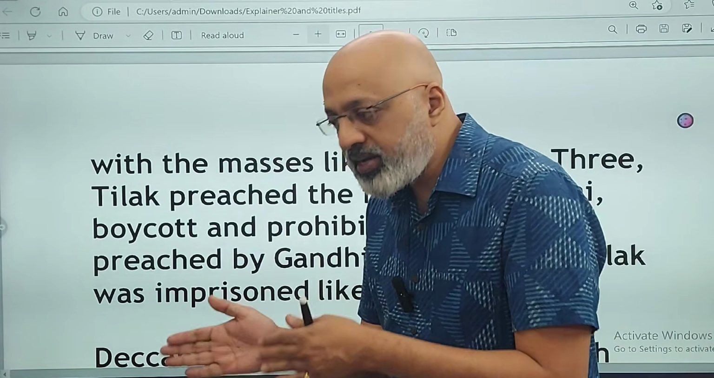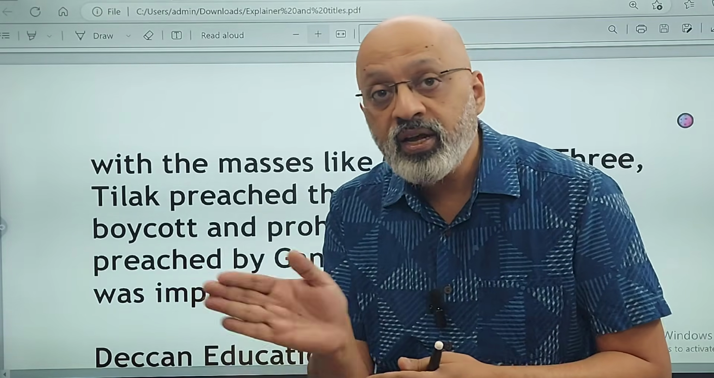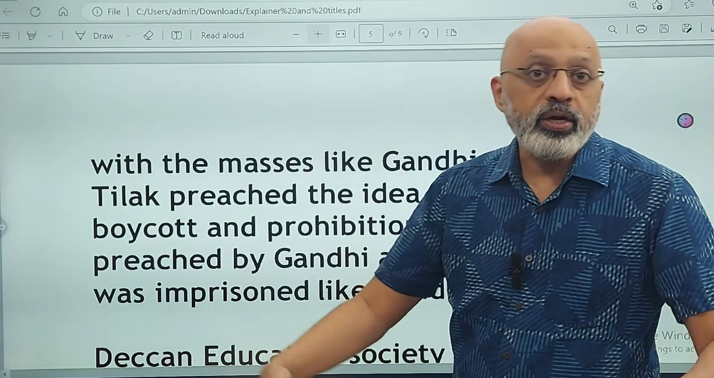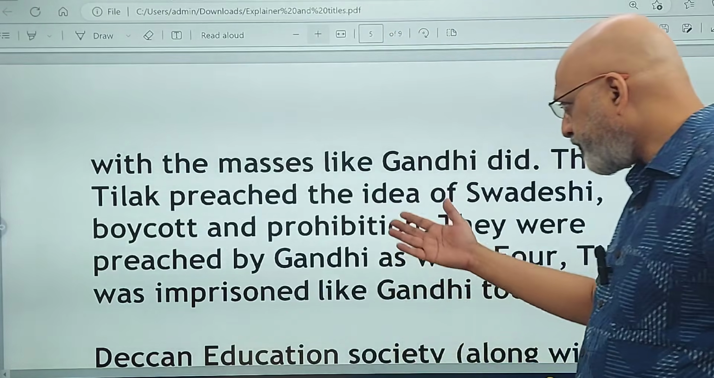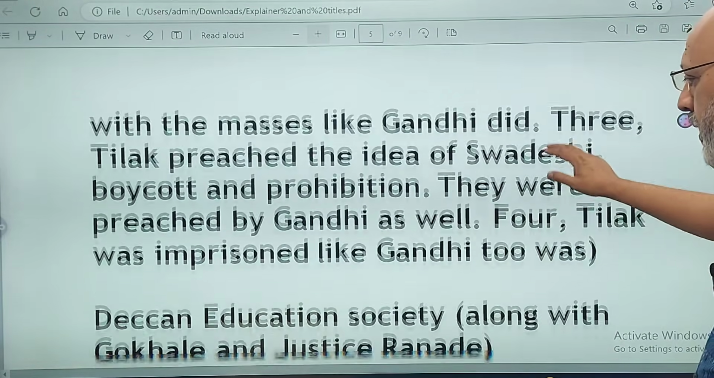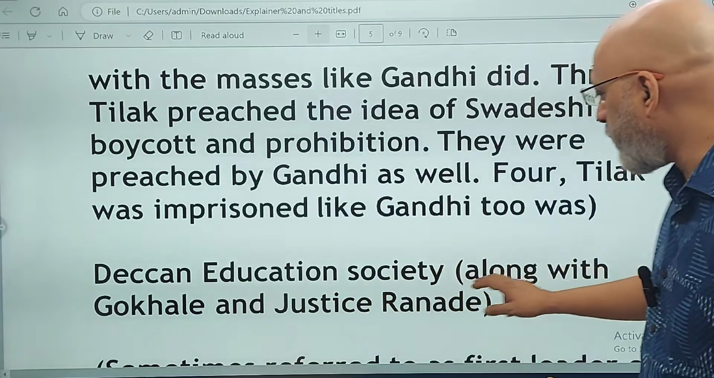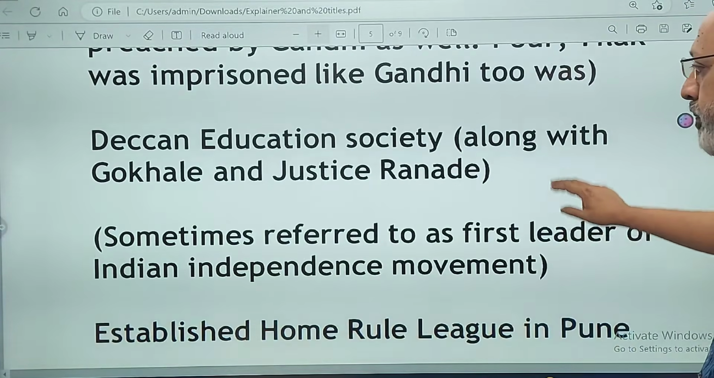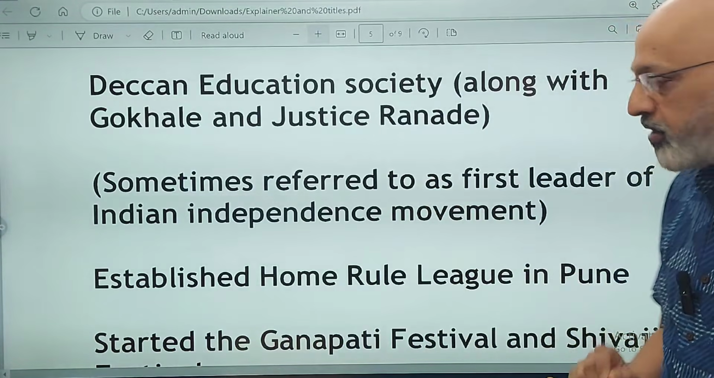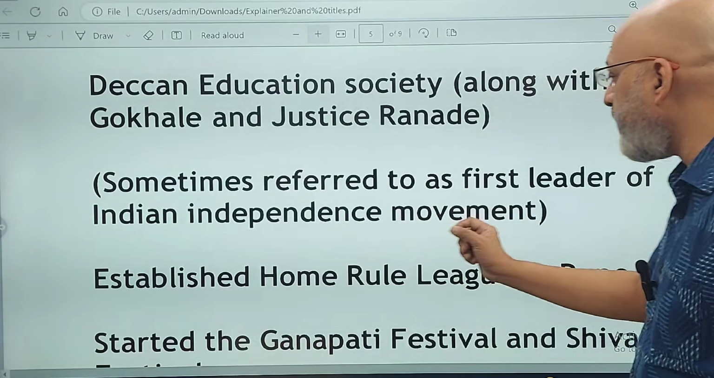Forerunner means, before Gandhi came, Tilak had done many of the things that Mahatma Gandhi also did during his time, between 1915 and 1948. So this is important. Then he founded the Deccan Education Society along with Gopalakrishna Gokhale and M.G. Ranade, Justice Ranade. He is also sometimes referred to as the first leader of the Indian independence movement.